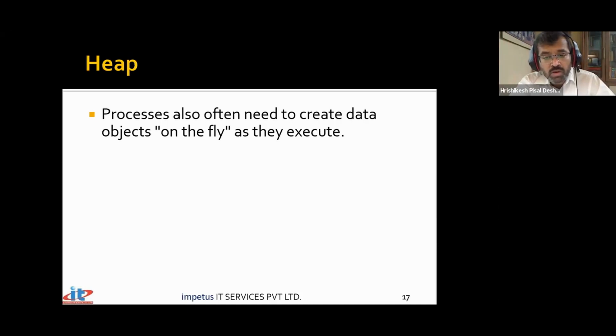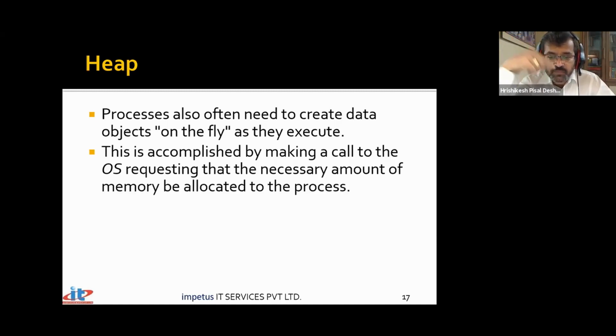And how big that block of memory is, we have not decided at compile time. We're going to ask the user at runtime how much memory is to be allocated. If that is what you're going to do, then heap is the area that we need to be aware of. So on the fly, while the program is running, if you're going to decide how much memory is to be allocated, then what we require is this concept of heap.